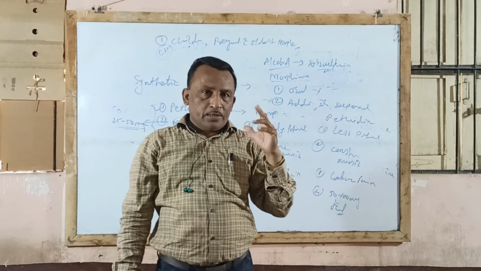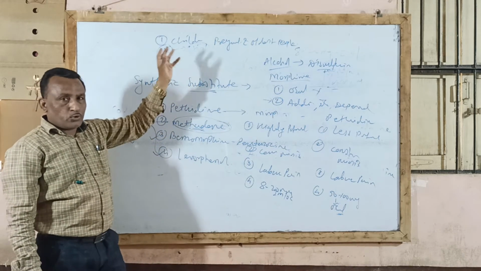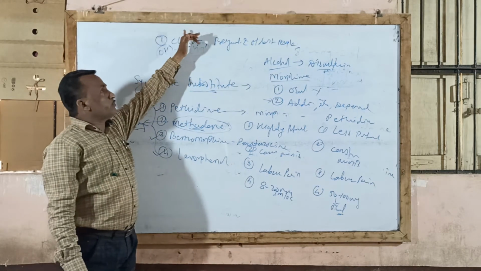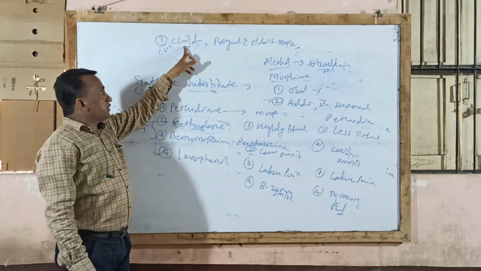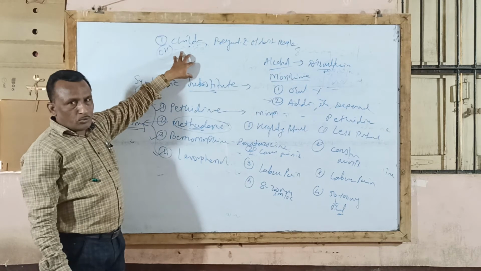What is the reason? If you understand the full chapter, then you can write the answer. You know that in children, the metabolizing and excretory systems are not well developed at this age, and therefore morphine should not be given to children.